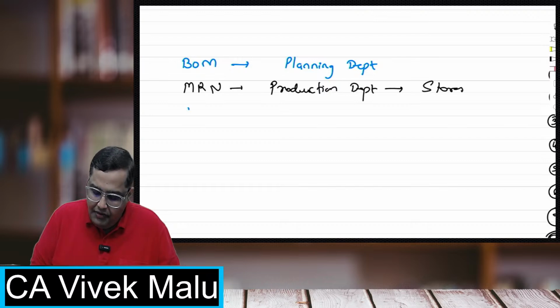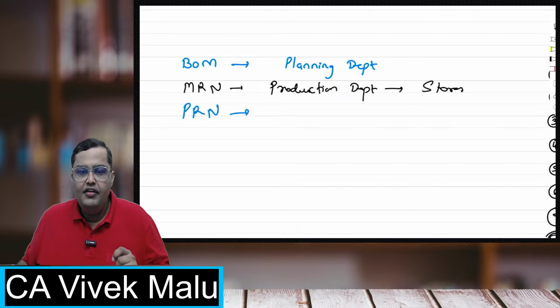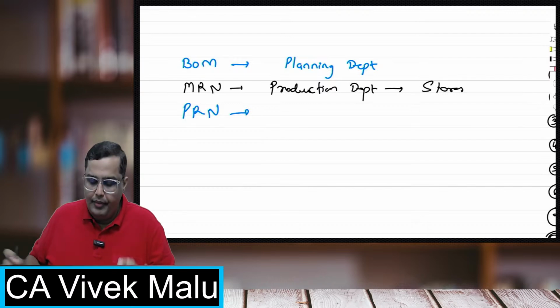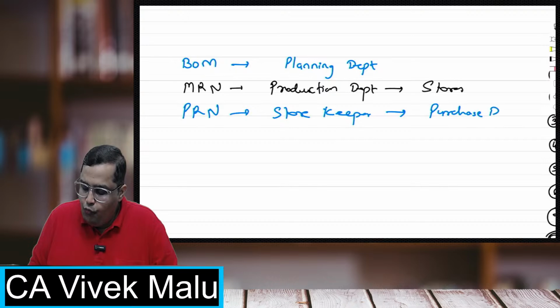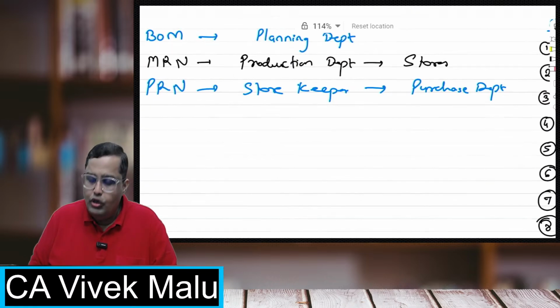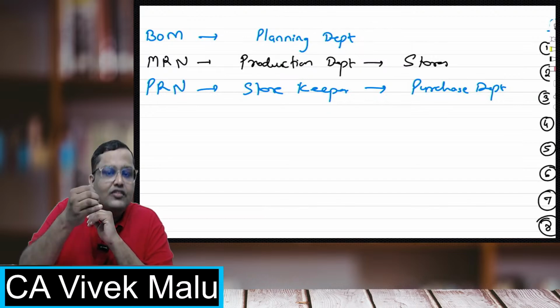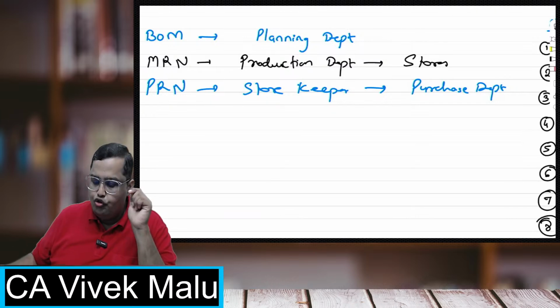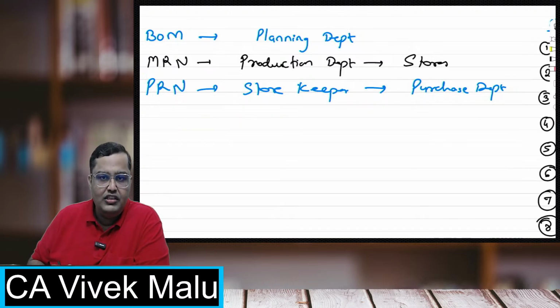Now, what will the storekeeper do? The storekeeper will make a purchase requisition note. Remember that. The storekeeper makes a purchase requisition note and gives it to the purchase department. What is there in the purchase requisition? The storekeeper is requesting the purchase department to please purchase these goods which we are specifying.